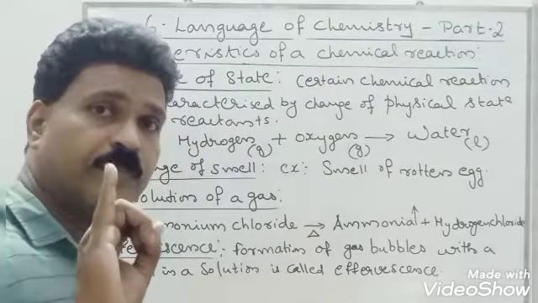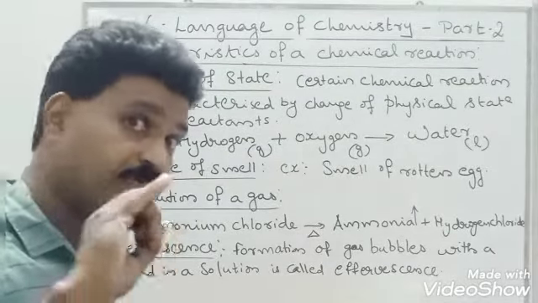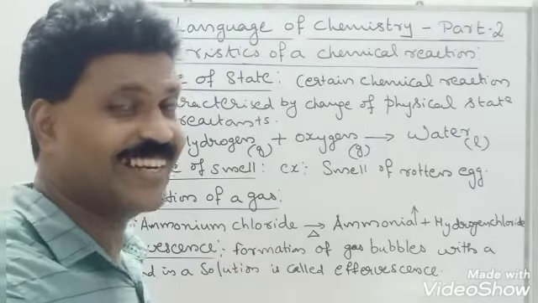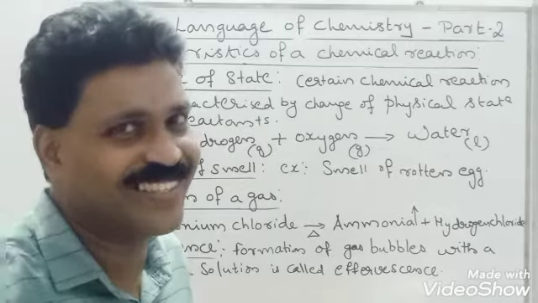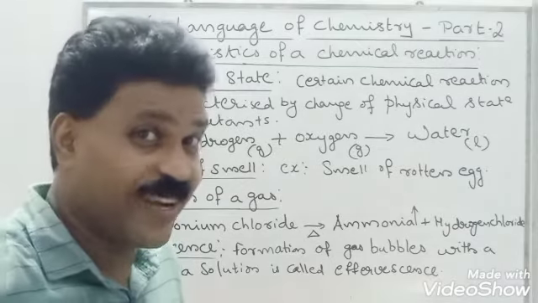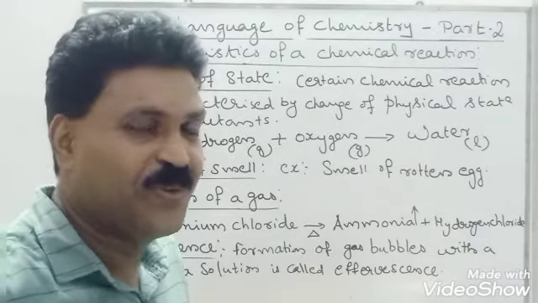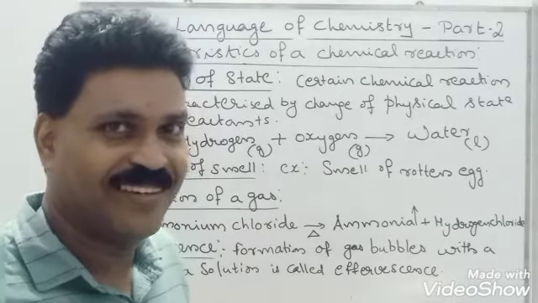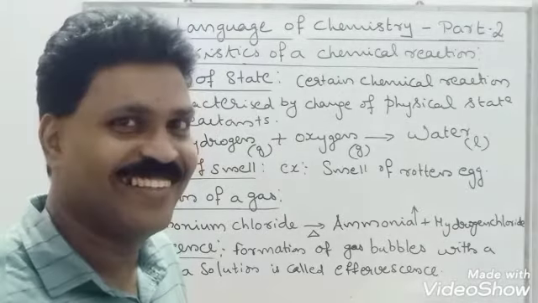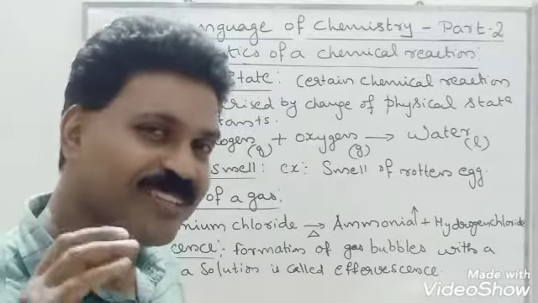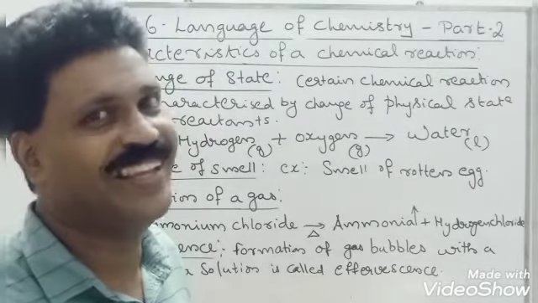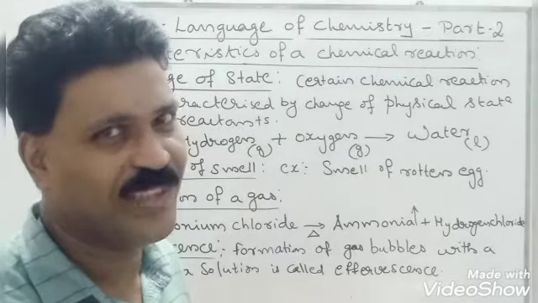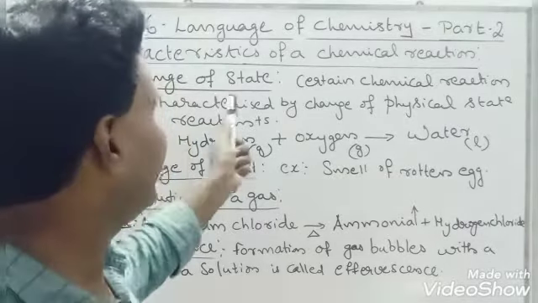The first one, change of color. Example, copper sulfate reacts with hydrogen sulfide, and we get black colored copper sulfide. The color changes. After that, we explained an activity: to the copper sulfate solution we add an iron nail and allow it for some time. After some time, we can see its color changes to dirty green. Ferrous sulfate is formed.